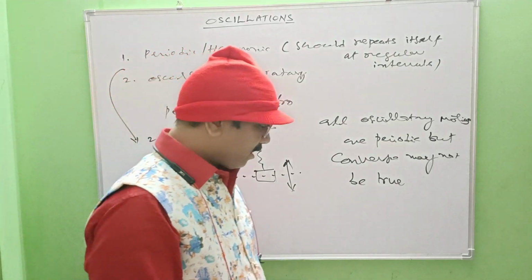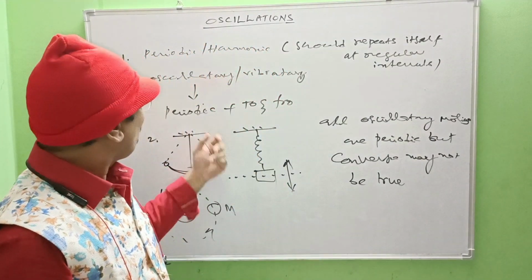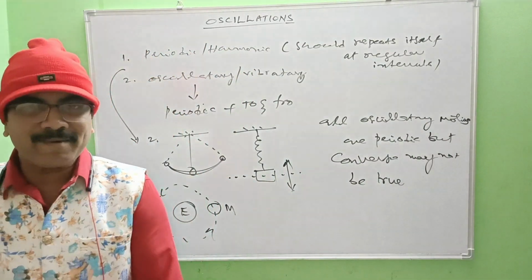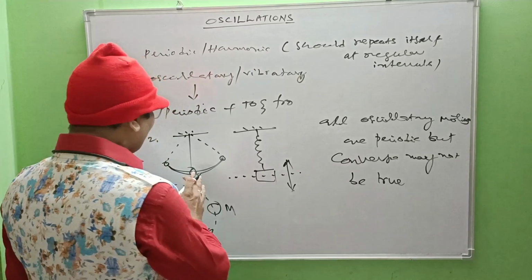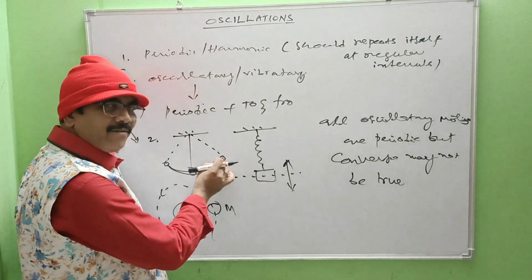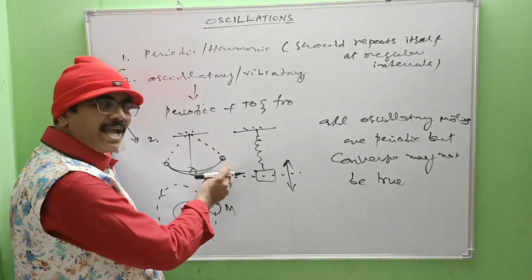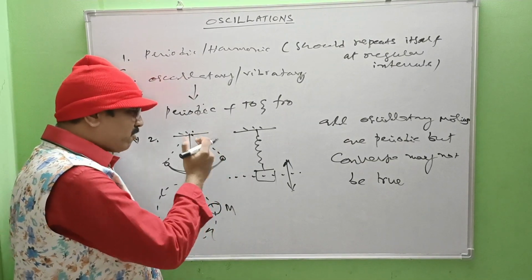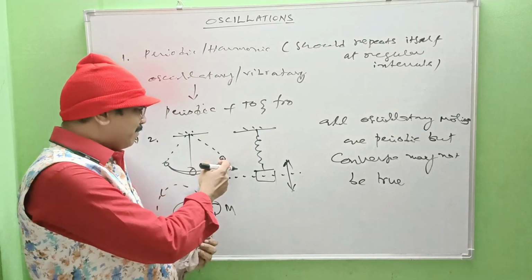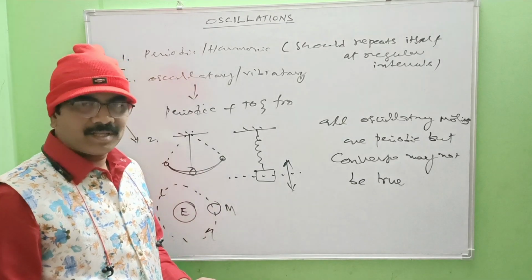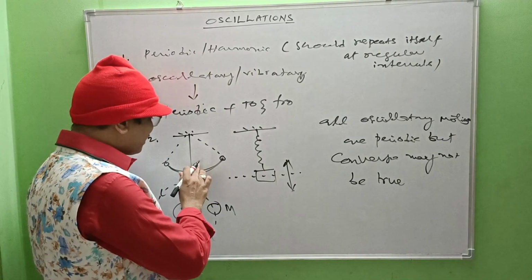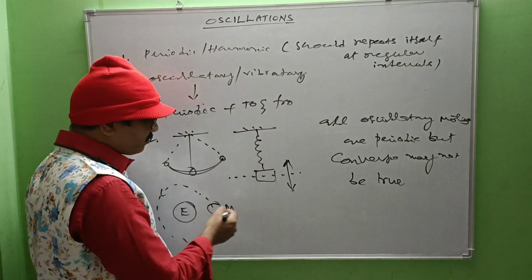What is the expression for vibratory or oscillatory motion? The mathematical expression. In case of oscillatory or vibratory motion, when the particle is displaced aside, immediately some restoring force is generated in the body or particle to bring it back to its initial position. That is the restoring force, and it is directly proportional to displacement.